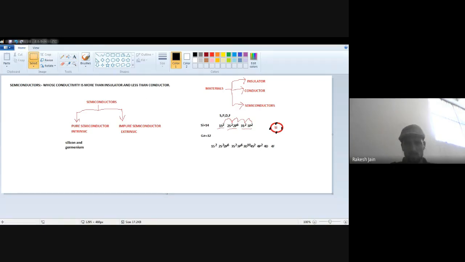Now let us count them: 2 plus 2 is 4, plus 6 is 10, 10 plus 2 is 12, 12 plus 6 is 18, 18 plus 10 is 28, 28 plus 2 is 30, 30 plus 2 is 32.